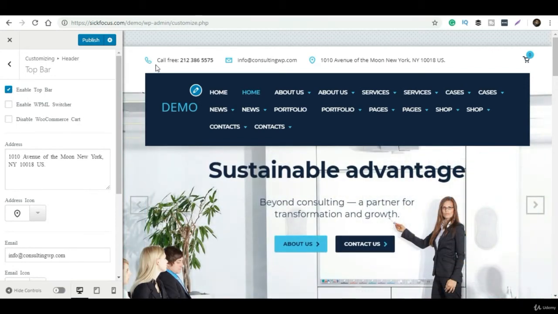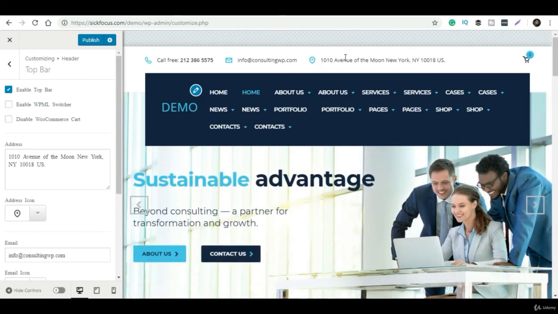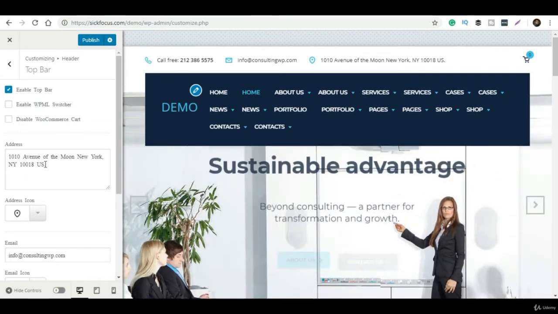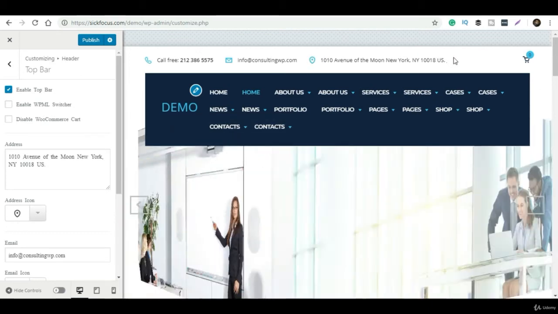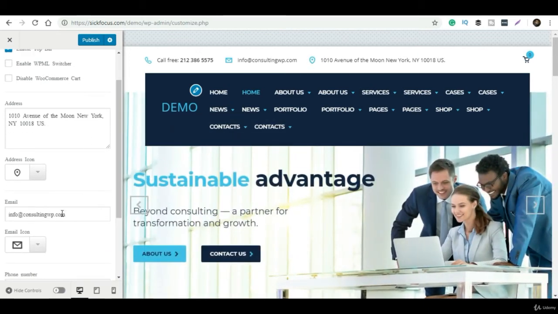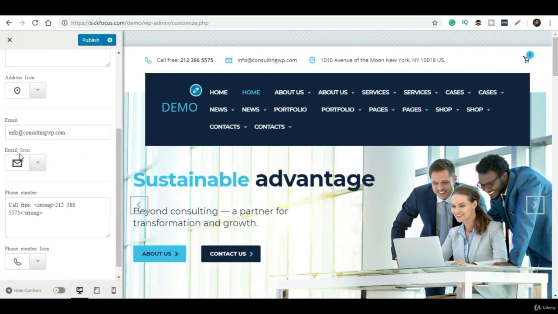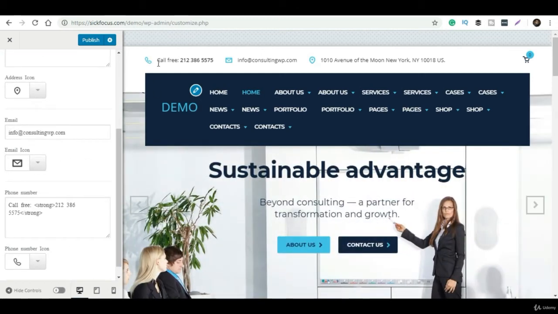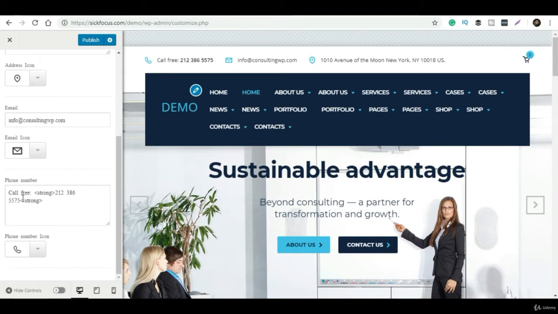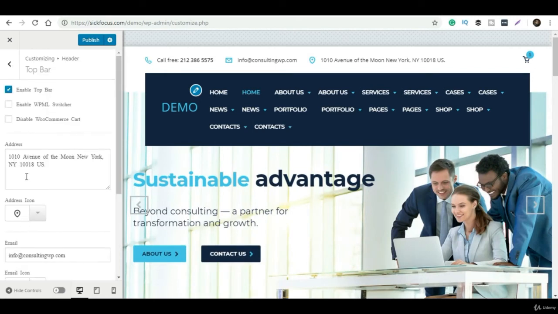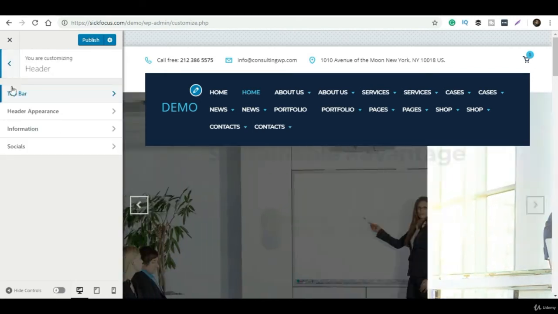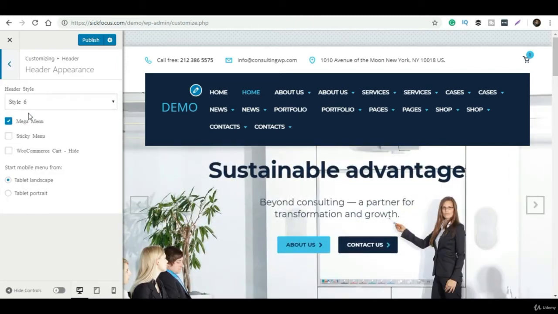Let's see how style 1 looks. Once you click on this particular style, you can see the preview. If you like this header for your website, you can simply select it, click on save, and your settings will go live automatically. As of now let's see what style 2 looks like. You can also customize whatever style and design you want for the header. I can keep style 6 itself. After selecting the style, you have to click on publish, as I said earlier.